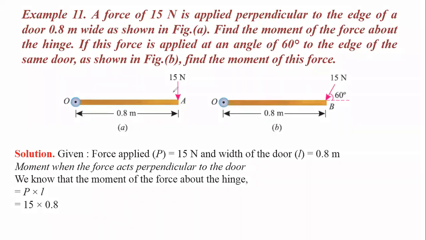This will be the perpendicular distance, and this is your force into perpendicular distance. Here it makes an angle of 90 degrees, perpendicular.